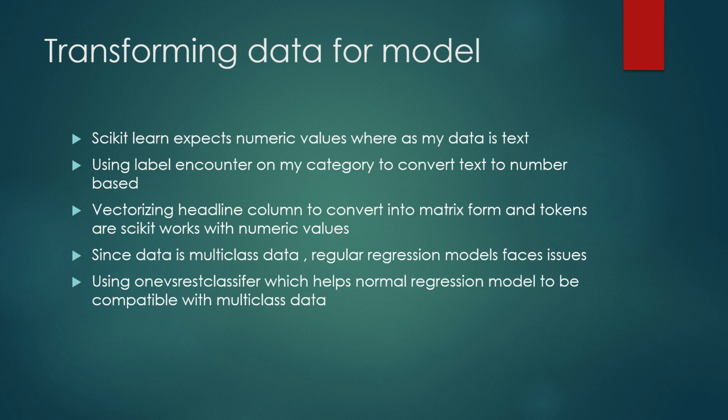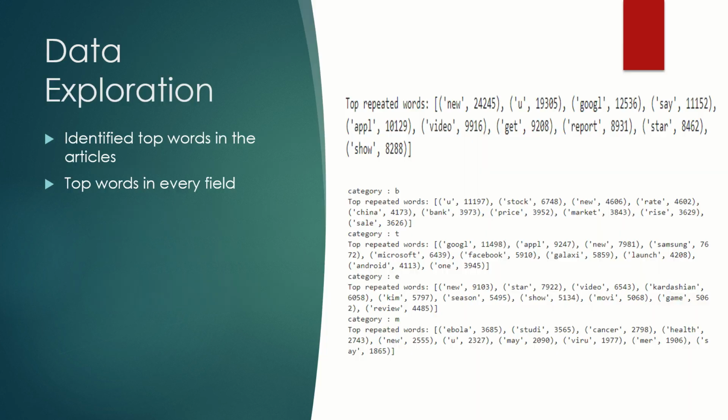So after that, my data is multi-class data. Regular data is more like true and false, right and wrong, and that's it. But my data has 4 classes, so normal regression models and normal models face some issues. So I used the one versus rest classifier from sklearn. It works on the normal models, like logistic regression with a one versus rest classifier. It can show good accuracies on multi-class data.